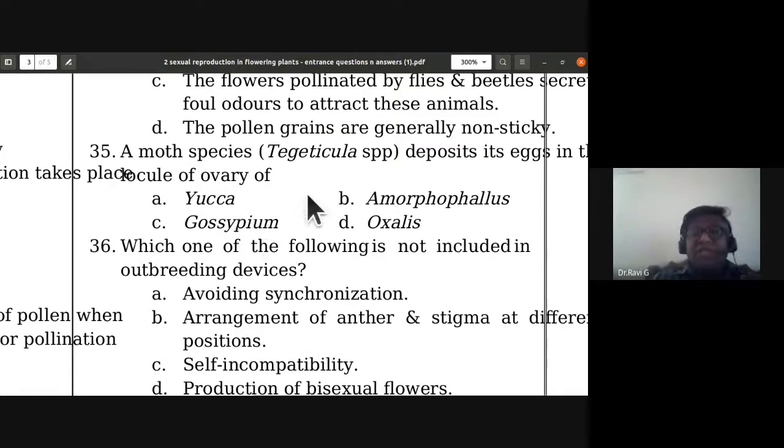A moth species, Tegeticula species, deposits its egg in the locule of ovary of yucca plant. This is also one of the reward mechanisms where the insects can lay eggs within the locule of the ovary. Yucca is the example for it. So 35th, A is the correct option.